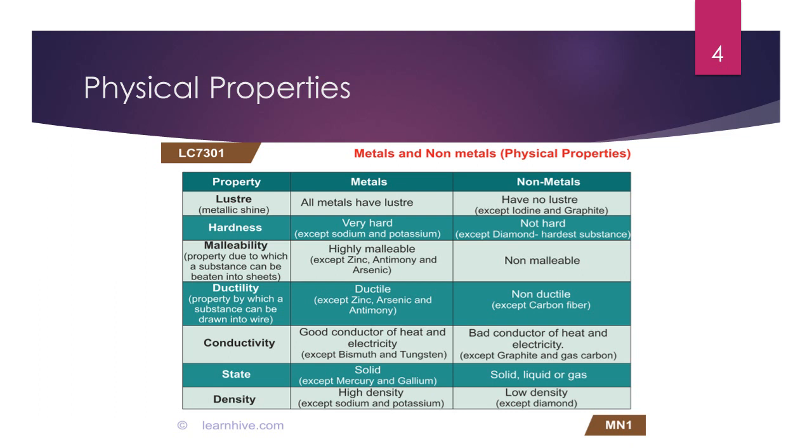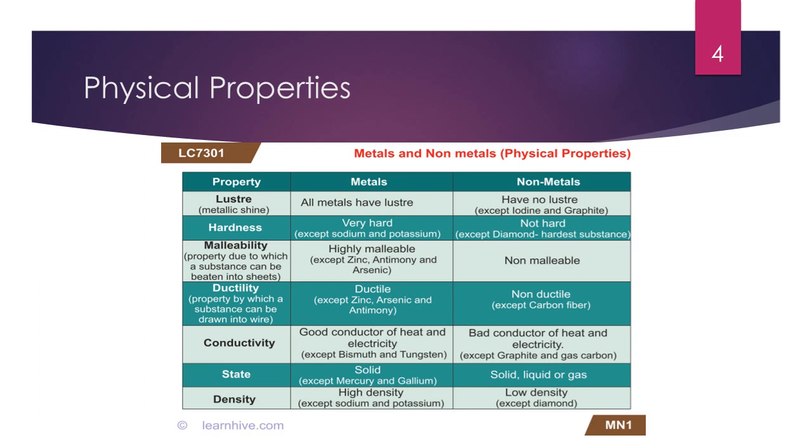Next comes conductivity. We all know that all the metals are good conductors of heat and electricity. Non-metals are bad conductors of heat and electricity, except graphite and gas carbon. Next comes state. All the metals are found in a solid state except mercury and gallium. We all know that a thermometer contains mercury, which is in liquid form, although it is a metal. And non-metals are available in the solid, liquid or gaseous state.